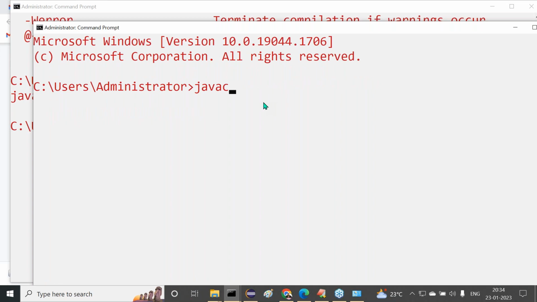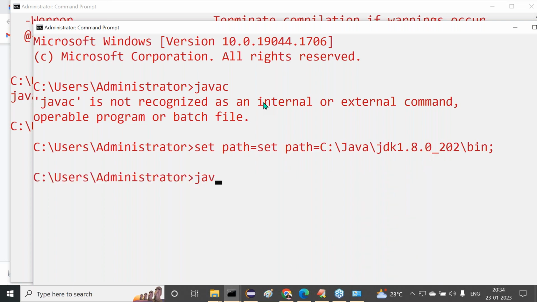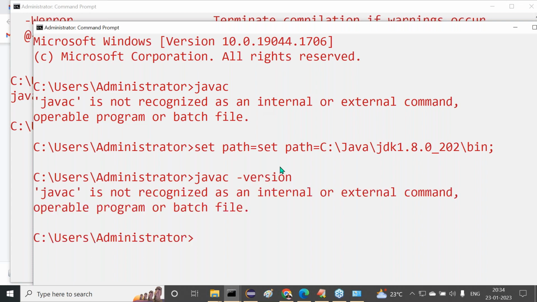In the previous command prompt, I provided the path setup. Now I'm opening a new command prompt and trying to type javac. Then what happened? Not available. Again, what do I have to do? Set path is equal to, already copied, right? Let me paste it. Now javac hyphen version. Now we are able to get it.